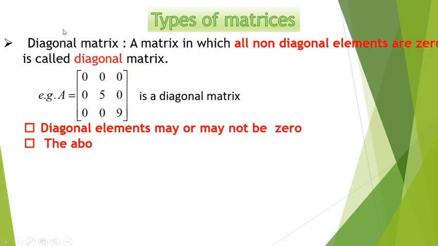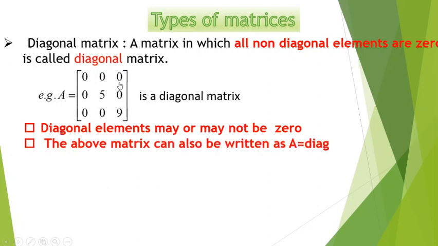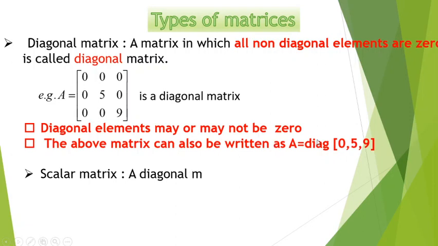So remember, if you wish to make this a diagonal matrix, all elements other than the diagonal must be 0, but at least one element in the diagonal must be non-zero. The above matrix can also be written as diagonal of 0, 5, 9.